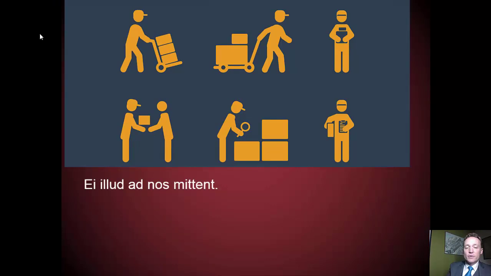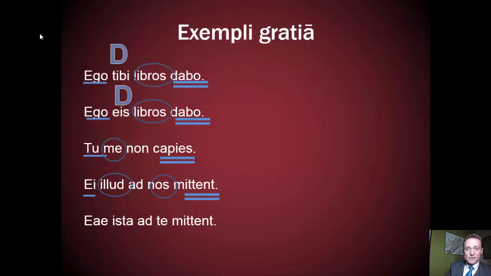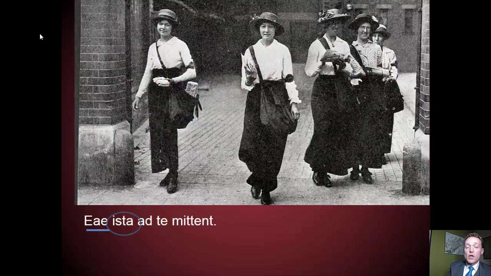And in the example below, we see here we're using is, ea, id as our subject. Ei, they, illud, that thing, nobis, to us, mittent, shall send. They shall send that thing to us. And here we see another use of they, eae. So they shall send those things to you. They shall send those things to you.